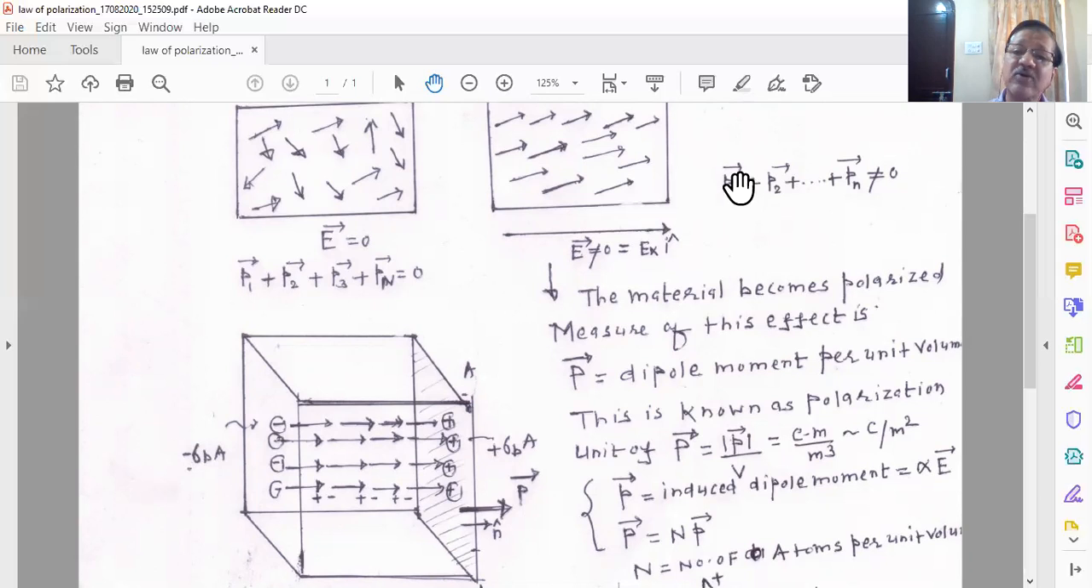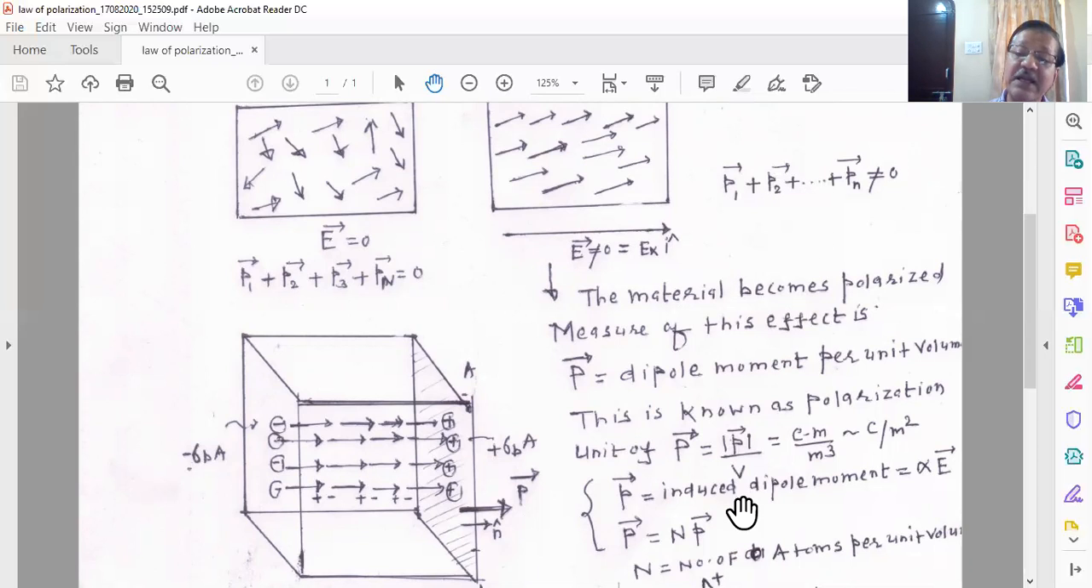So we may write down vector p1 equal to vector p2 equal to vector p3 equal to vector p4 equal to vector p5 equal to vector pn equal to, say, small letter p. So we can write down p again. For dipole number one, your dipole moment is p. Dipole number two, the dipole moment is p. Dipole number three, the dipole moment is again p. So you have to go for n times.